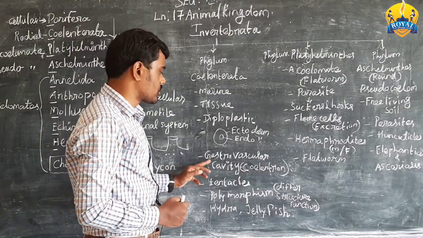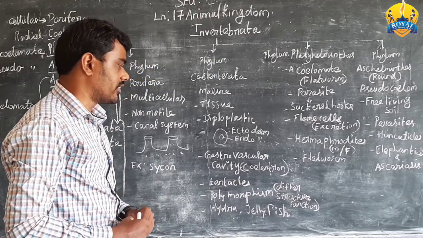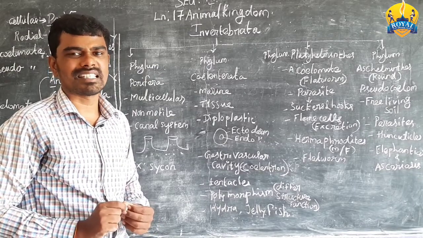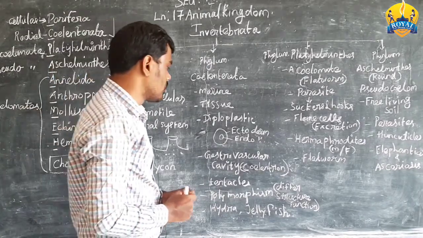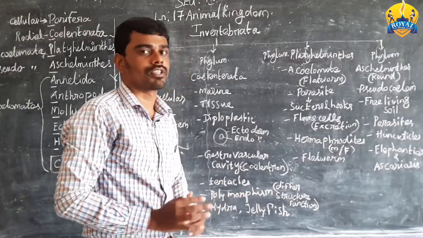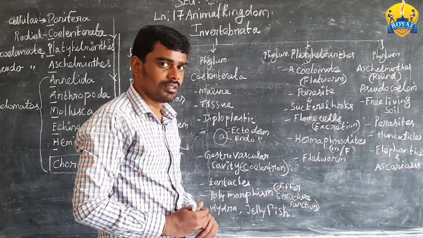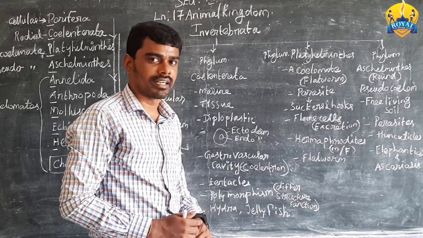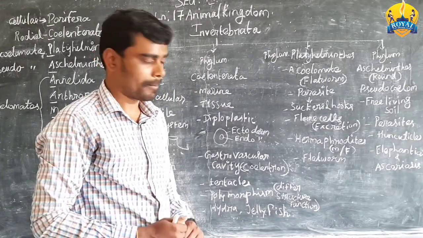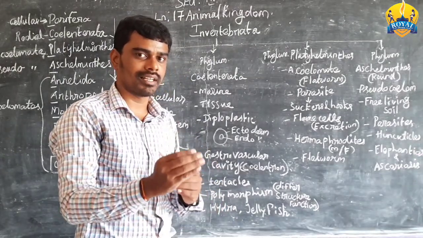And then the gastrovascular cavity. In that organ developing category, an internal organ arises, which is the gastrovascular cavity, that is the coelenteron, especially in coelenterates, which is known as the coelenteron. And tentacles: we know that jellyfish contains a poison gland in its tentacles.